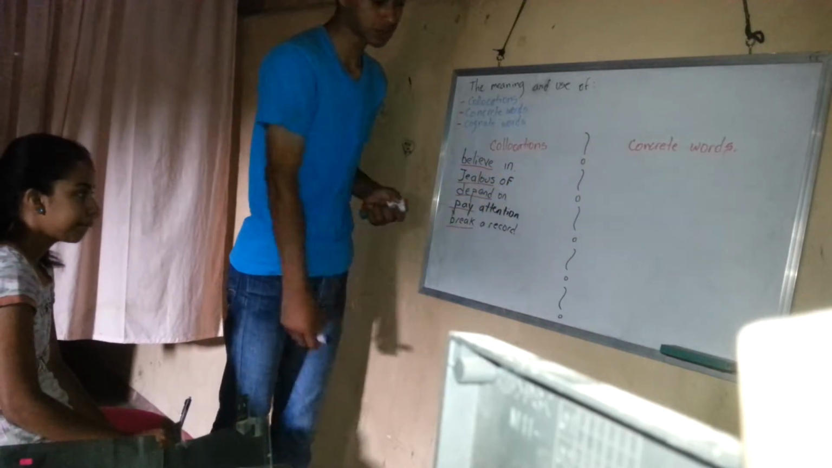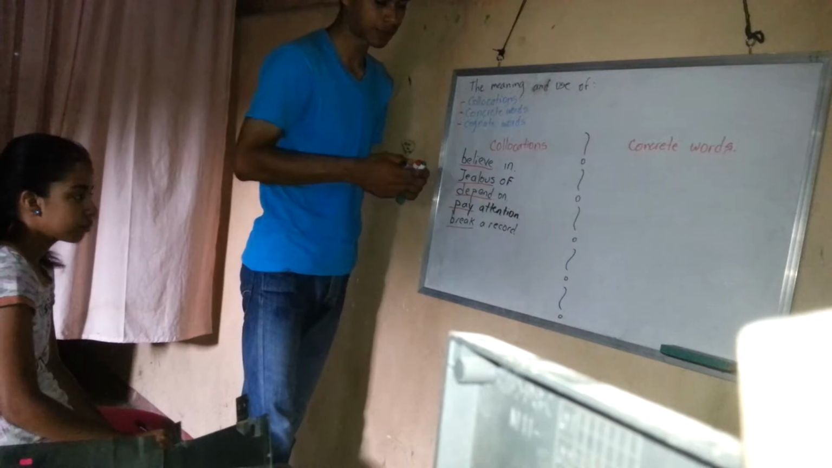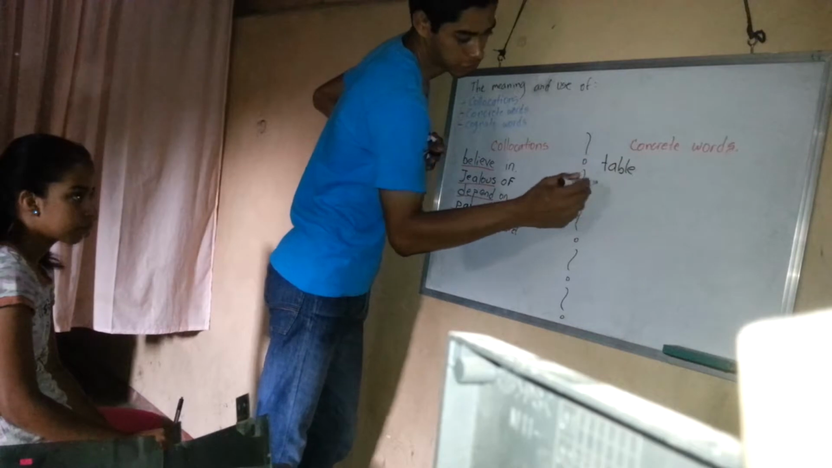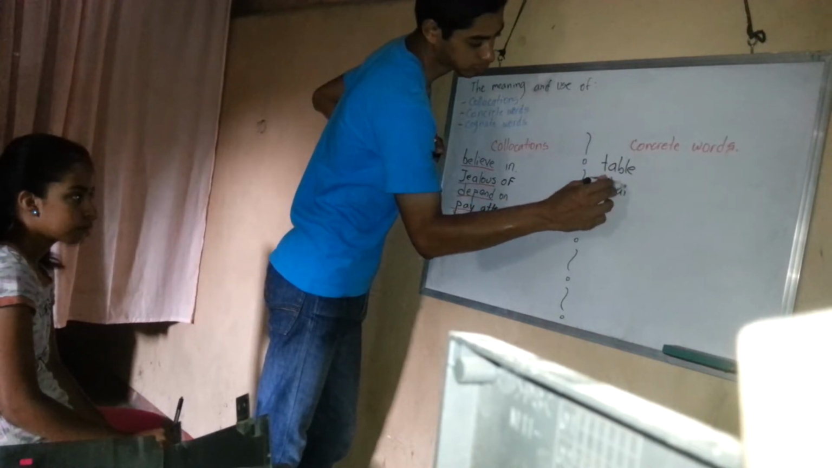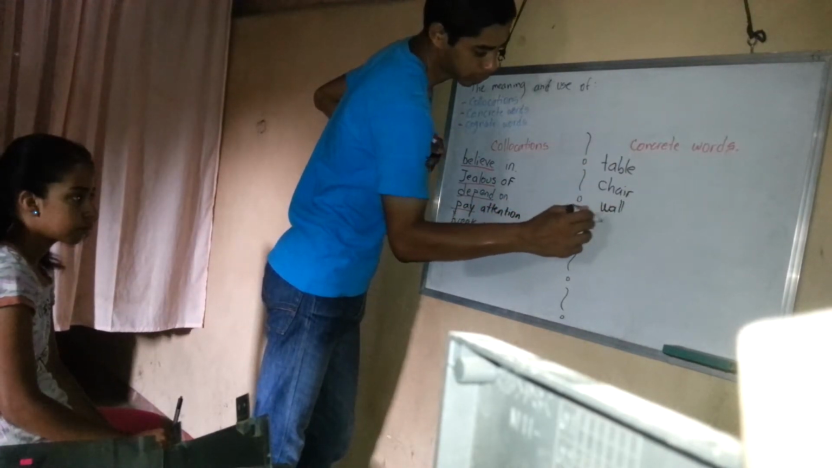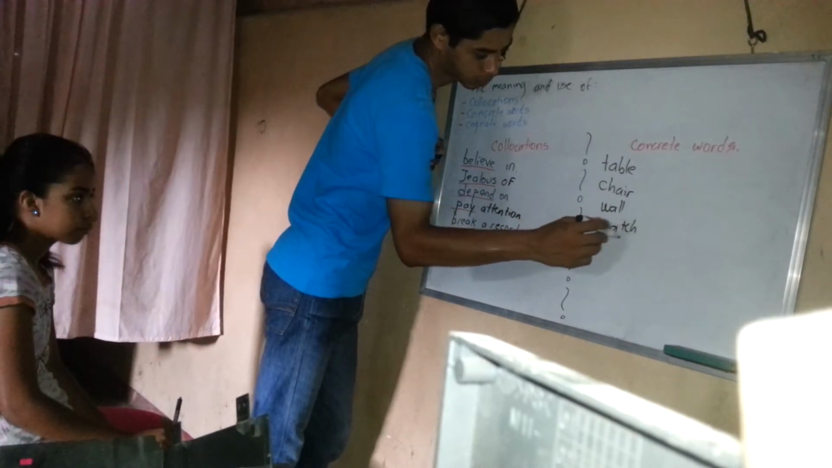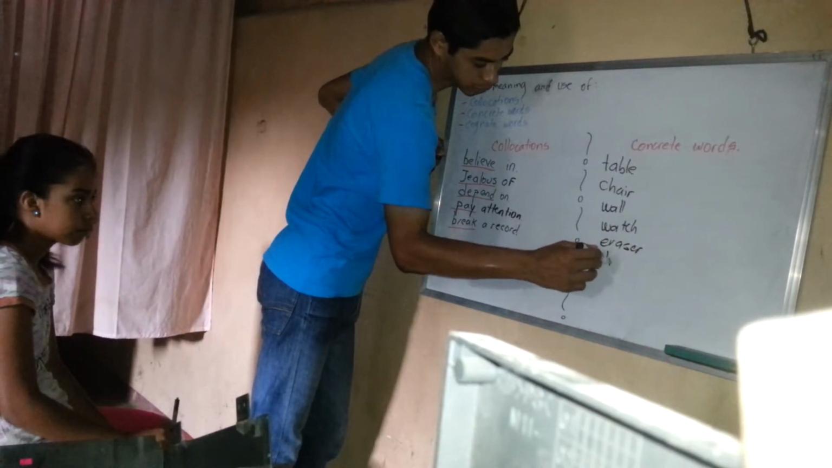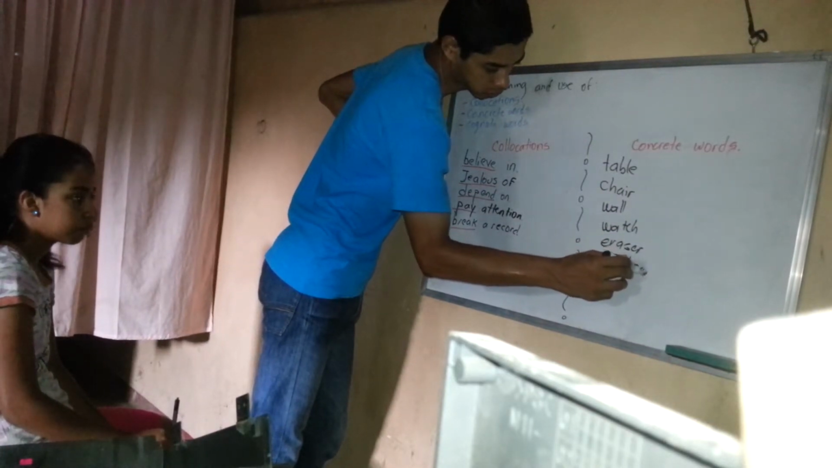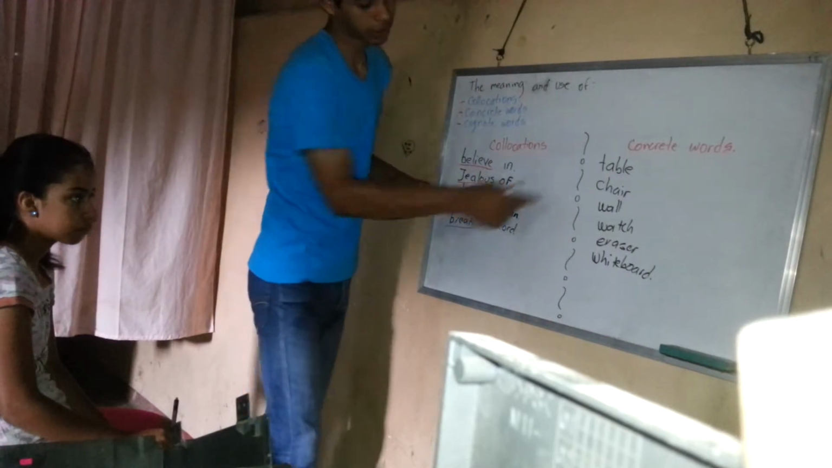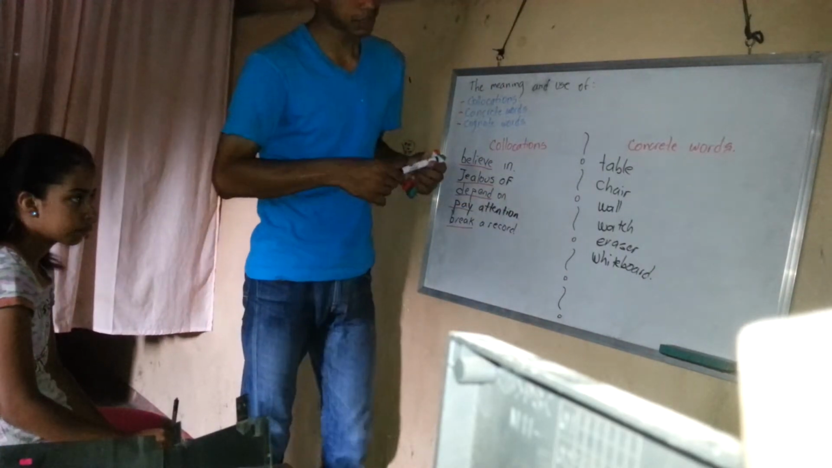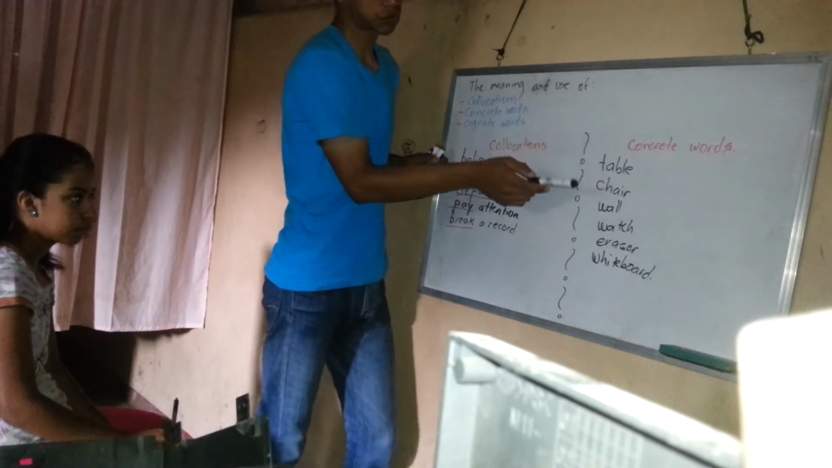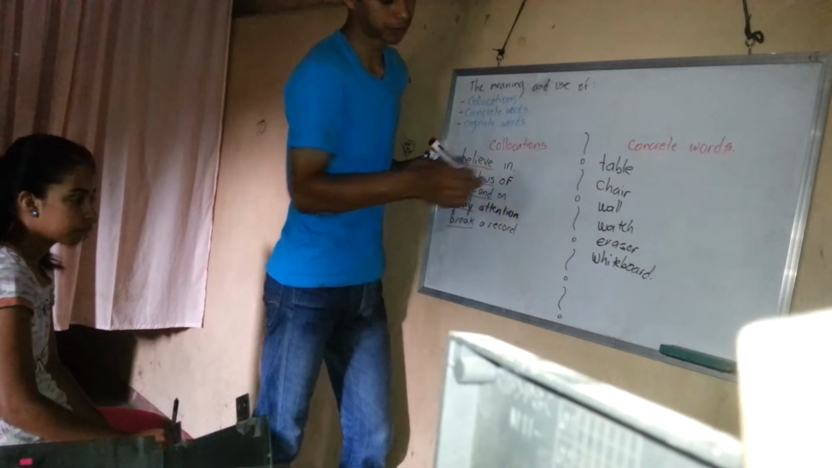Just to give you better knowledge, I would like you to write some examples like the ones I just mentioned. Table, chair, wall, watch, eraser, whiteboard. All of these nouns are concrete words because of what I just told you. We can touch them or we can see them: table, chair, wall, watch, eraser, and whiteboard.